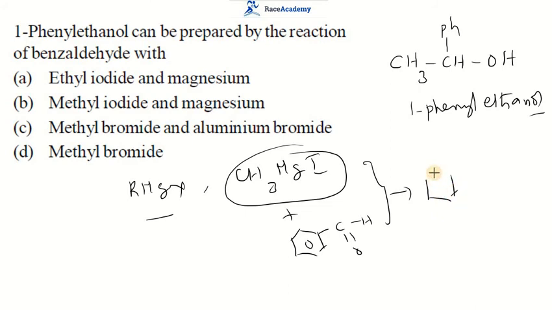In the third option we have methyl bromide, but magnesium is not there. In the second option we have methyl iodide, and magnesium is there. So we will go with the second option in this question.